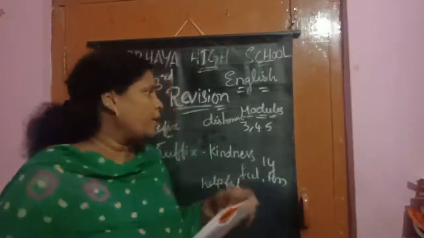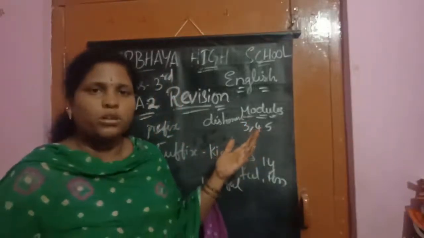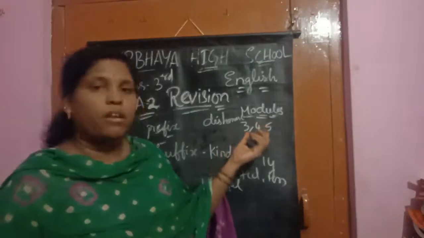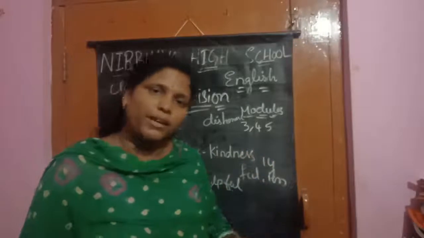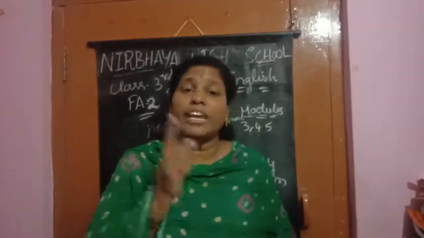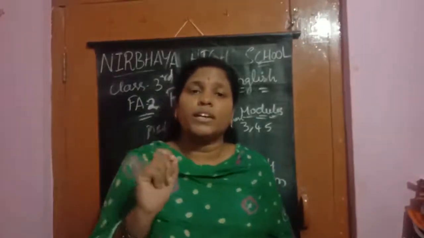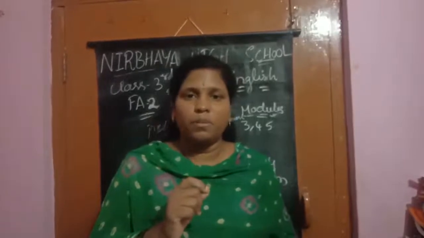Now everyone will open your, already you have opened your homework books, no? Now write it out. Everyone sit and write third, fourth, fifth module vocabulary part, and fifth module formal and creative writing. Very easy, children. Read and write neatly. Then you will not get any mistakes. Understood, children? Everyone will prepare for your FA2.